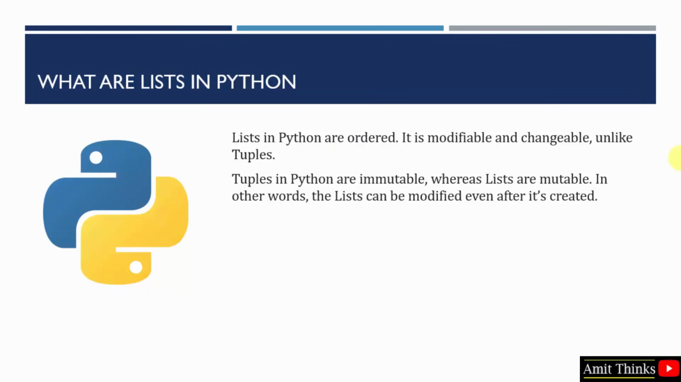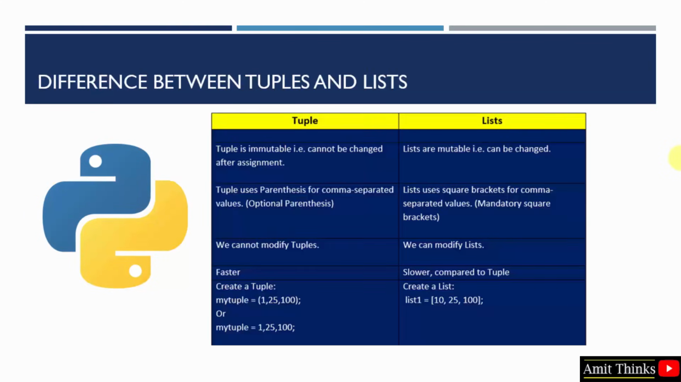You can easily modify it after creating, unlike tuples. Tuple is immutable and list is mutable. That means tuples cannot be modified once they get created, but Python lists are mutable. That means you can modify them even after they're created. Let's see the difference quickly. Tuples cannot be modified, but lists are the opposite, they can be modified.